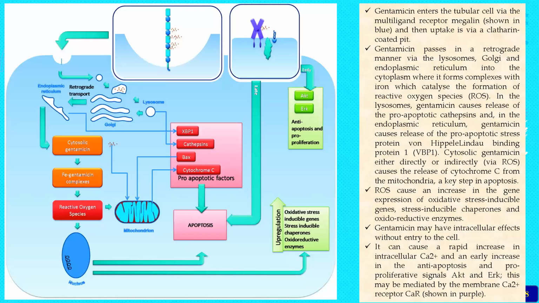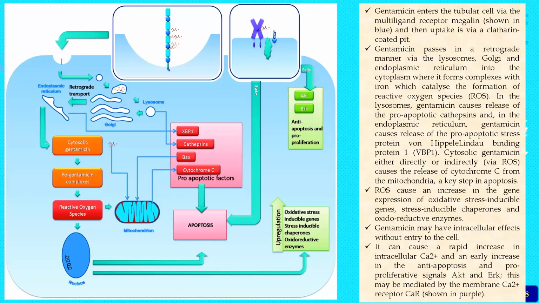And here there is another reference article showing how gentamicin enters the tubular cell via multi-ligand receptors. There should be some receptors for it to enter the cells. Then they come inside the cell and are processed in a retrograde manner via the lysosomes, Golgi, and endoplasmic reticulum into the cytoplasm. Then they form a complex with iron, which catalyzes the formation of reactive oxygen species, or ROS.